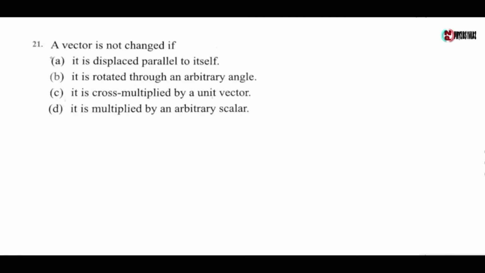Next question, a vector is not changed if option A, it is displaced parallel to itself, option B, it is rotated through an arbitrary angle, option C, it is cross multiplied by a unit vector, option D, it is multiplied by an arbitrary scalar. Now we know when a vector is displaced parallel to itself, neither its magnitude nor its direction changes, but in the other three cases the magnitude or direction of the vector gets changed. So the correct option is option A.